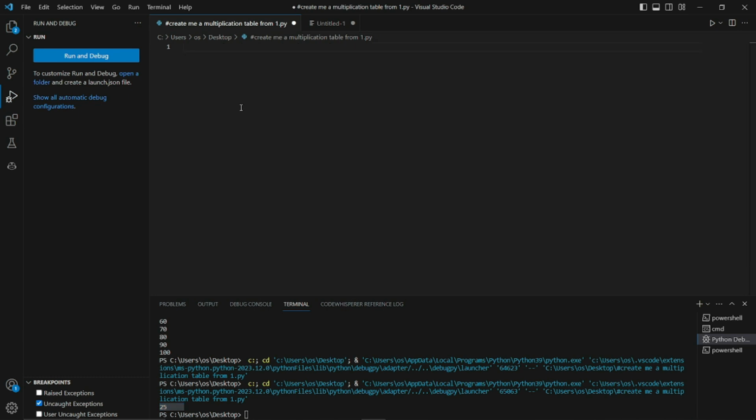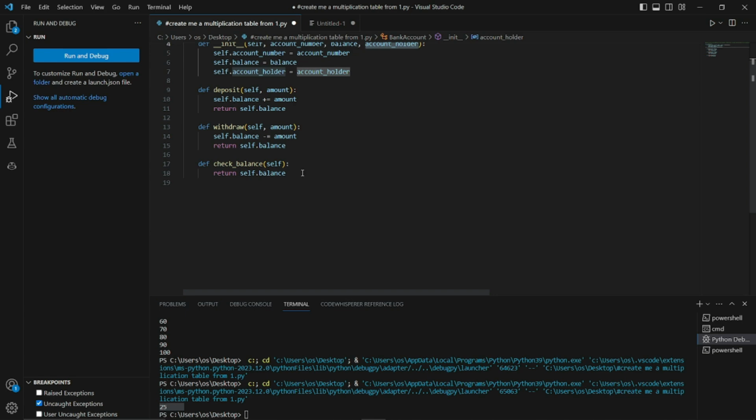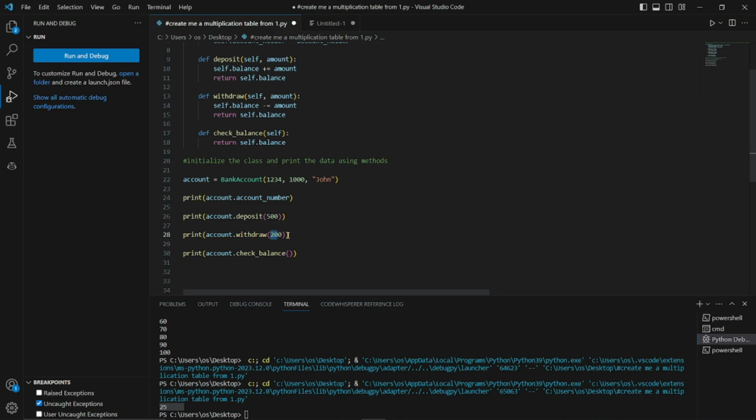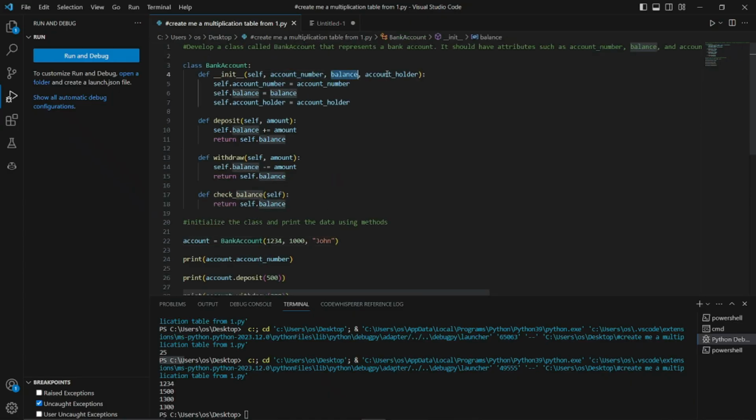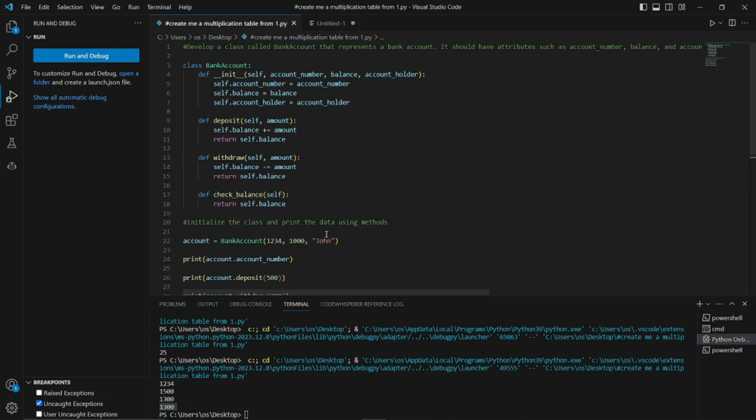Okay, so for our third example, I'm just gonna go ahead and test it once again, and this time let's go a bit complex. So I say develop a class called bank account that represents a bank account. As soon as I hit enter, it will first of all create a class BankAccount, and it will keep on giving me the suggestion until my code is completed. After that, I'm just going to type in one more comment to initialize the class and print the data using methods. After that, it will start giving me the code for that comment as well. So now my code has been completed by giving just 2 comments. How efficient this GitHub Copilot is.